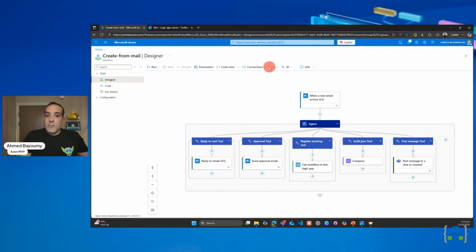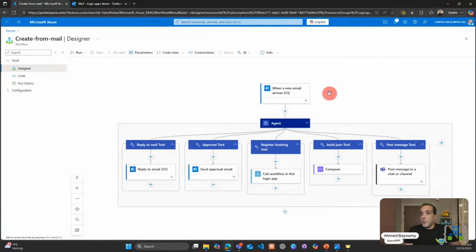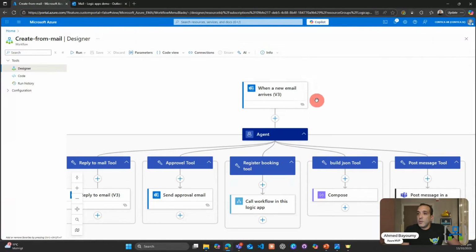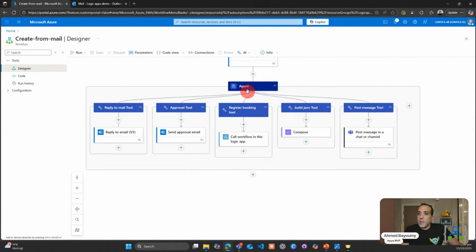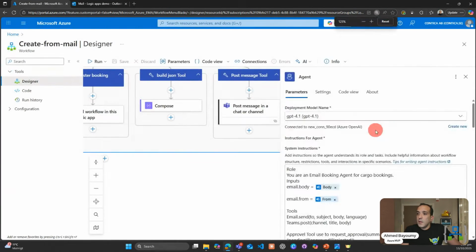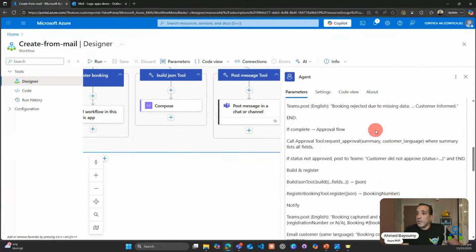Here is a Logic App Agent Loop that's usually waiting for an email to come into a mailbox. And what we did is we gave it instructions, as you can see, according to the business needs.